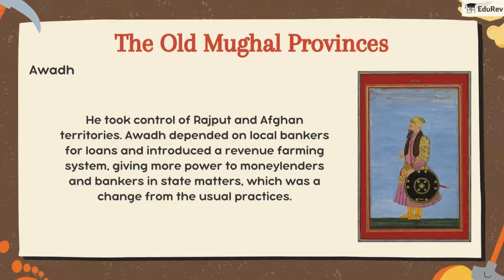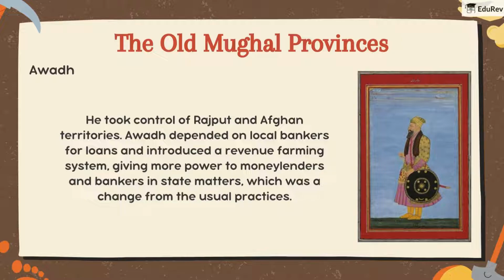He took control of Rajput and Afghan territories. Awadh depended on local bankers for loans and introduced a revenue farming system, giving more power to moneylenders and bankers in state matters, which was a change from the usual practices.